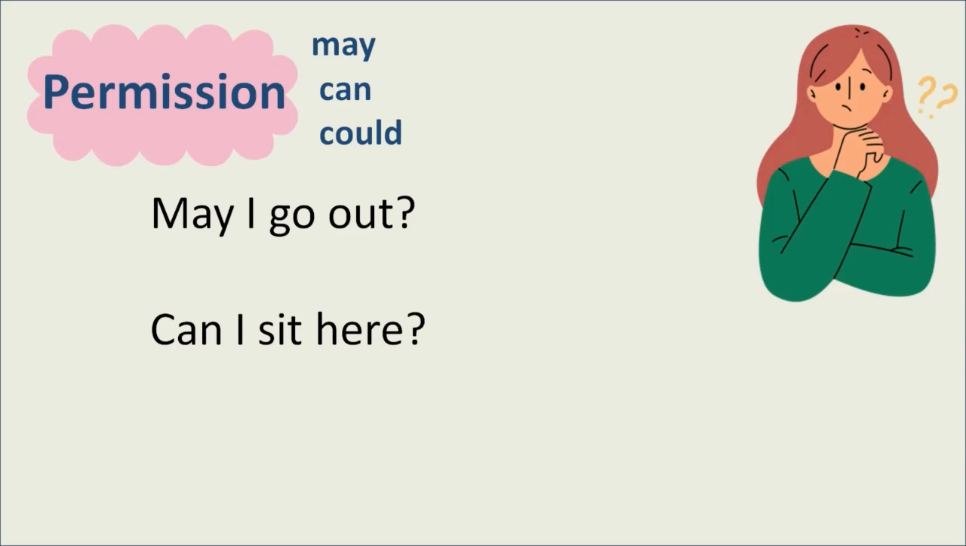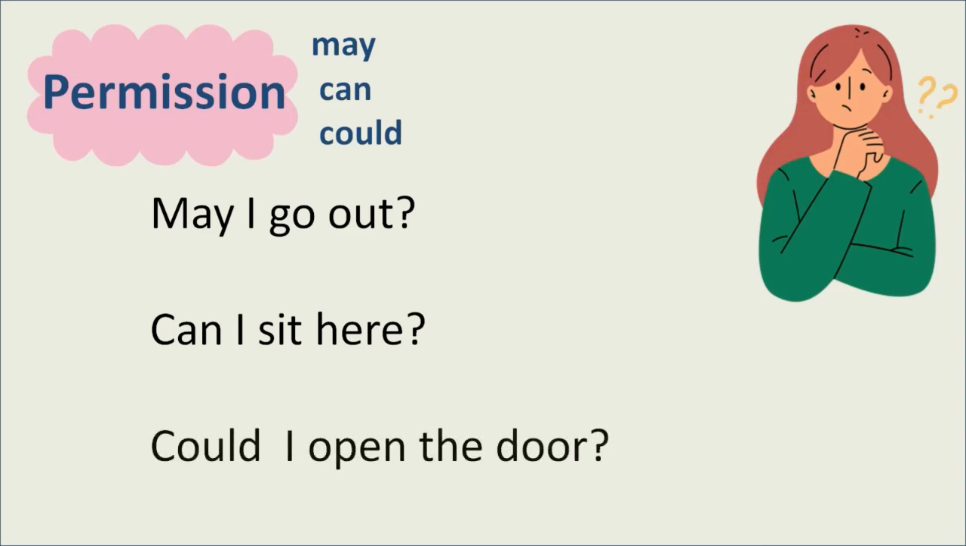Can I sit here? In here, it shows that the subject is just casually asking if he or she can sit in that vacant area. And for the last one, could I open the door? In here, the subject is politely asking if it is okay to open the door.